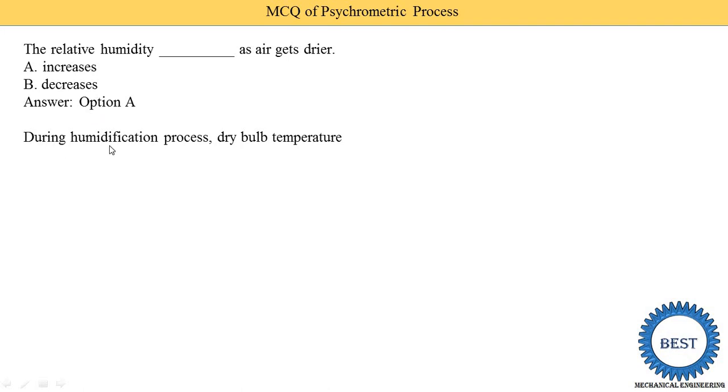During the humidification process, does the dry bulb temperature remain constant, increase or decrease? By default it remains constant, because humidification and dehumidification occur at a constant dry bulb temperature.